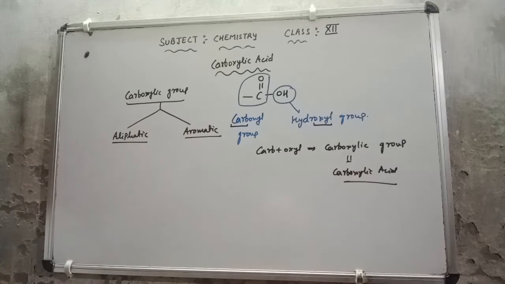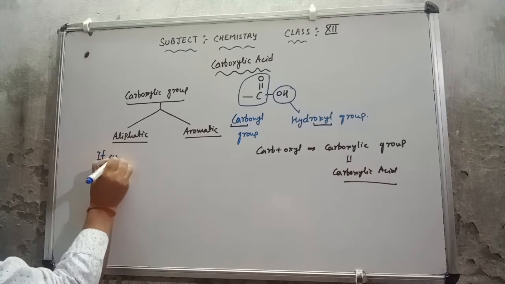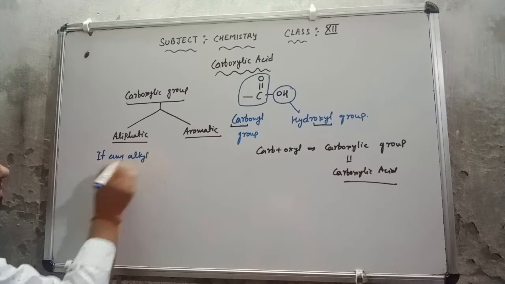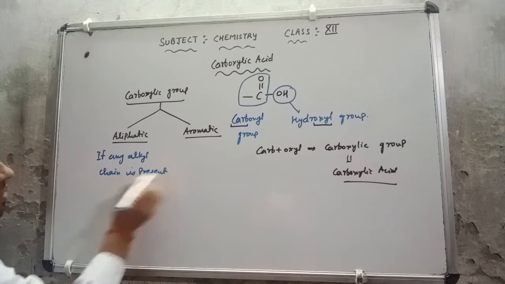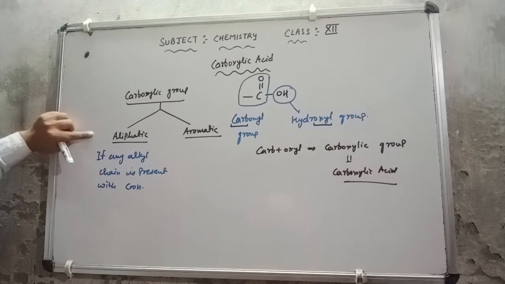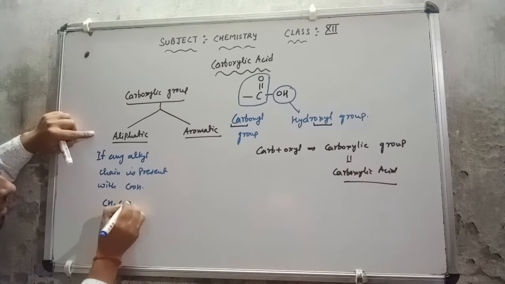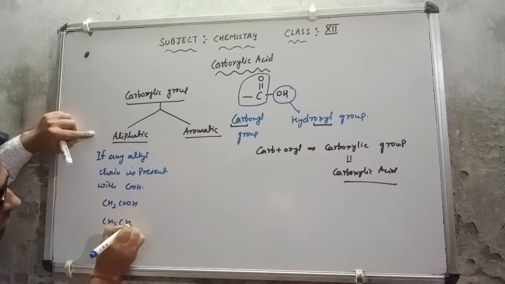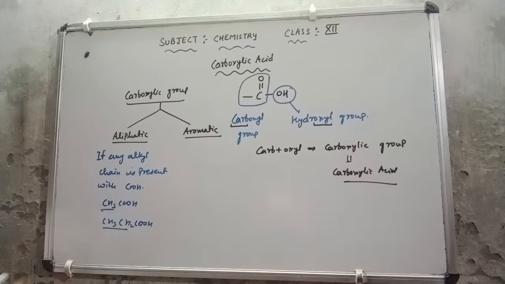If I talk about the aliphatic, that is very simple. If any alkyl chain is present with the carboxylic group, then this will be the aliphatic. Like if I discuss an example, this is CH3COOH, CH3CH2COOH. So that is an alkyl chain. So I can say that they are the aliphatic carboxylic acids.